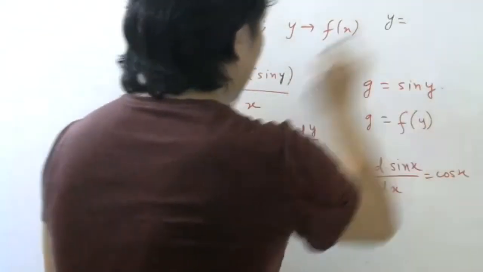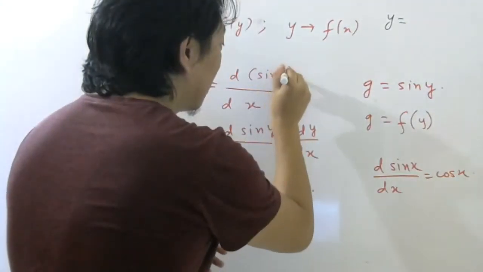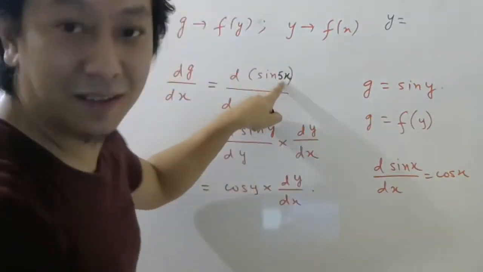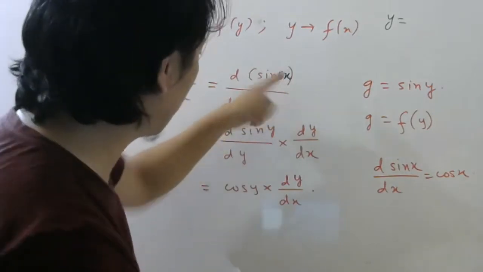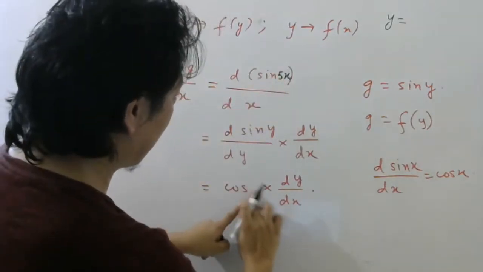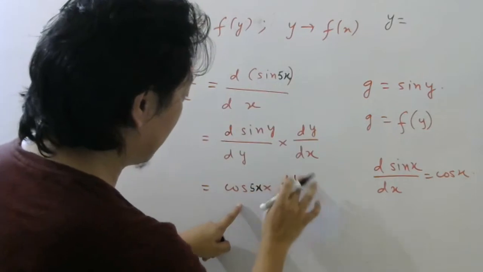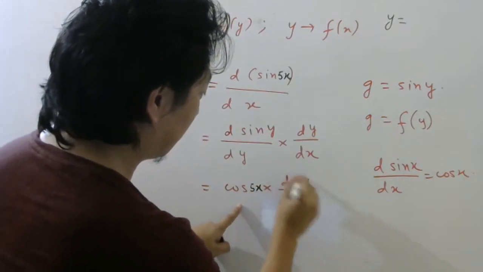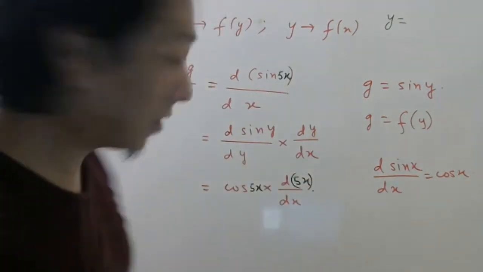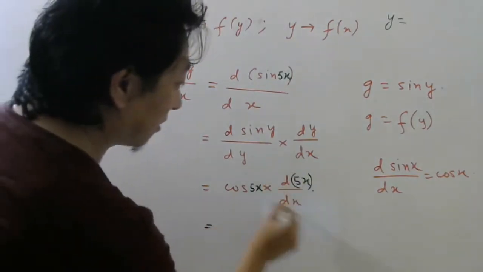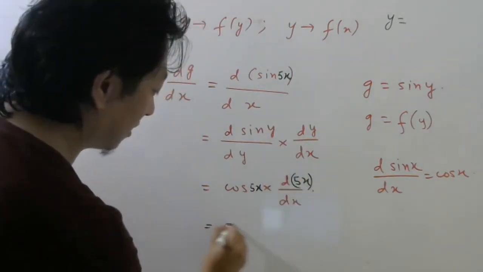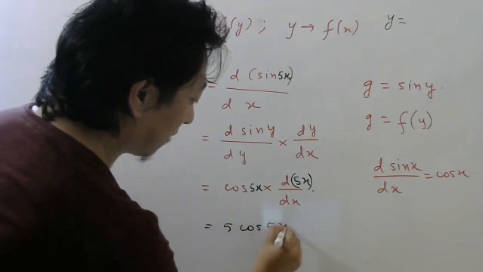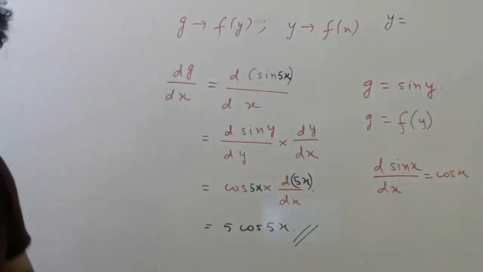So if this y is 5x, that is what I did. If you go back and check, this is 5x. So what will be the answer? Wherever y is there, 5x, and here 5x. Then differentiation of 5x we know is 5. So the answer will be 5 cos 5x. That much only we have done.